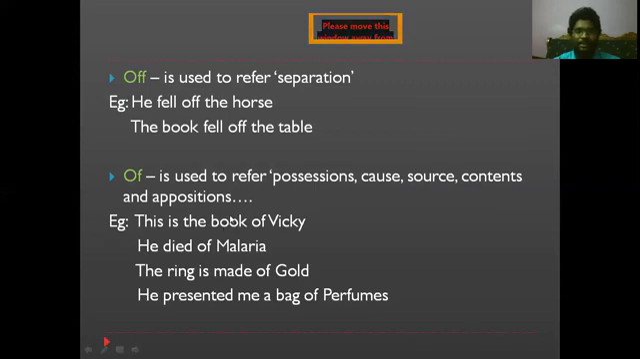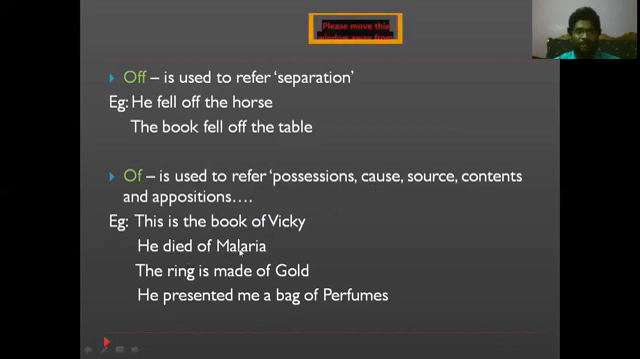The possessive is actually seen in the sentence. So this is the book of Wiki. So this book belongs to Wiki. Whenever we are talking about possessions, we have to make sure we place the preposition "of".